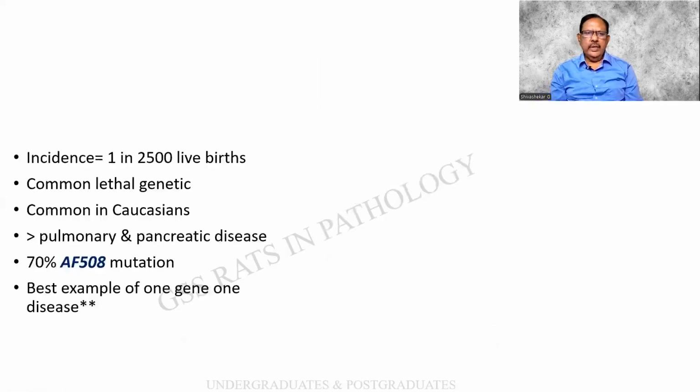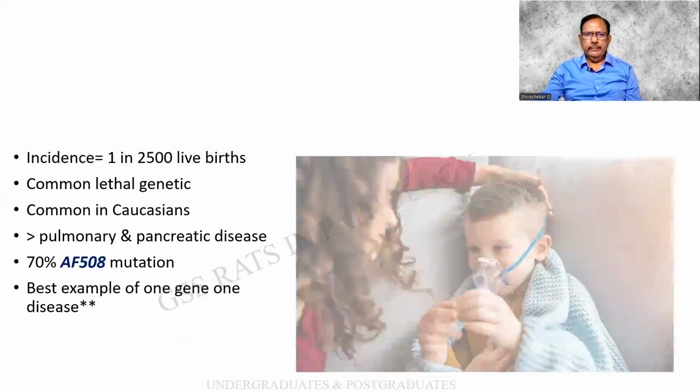The incidence is 1 in 2,500 live births. It is a common lethal genetic disorder, more common in the Caucasians, with pulmonary and pancreatic manifestations. This is the mutation we had been mentioning. And earlier there used to be a saying that one gene is one disorder, and this was a prototype. However, there have been challenges to this particular statement, as we shall be seeing.